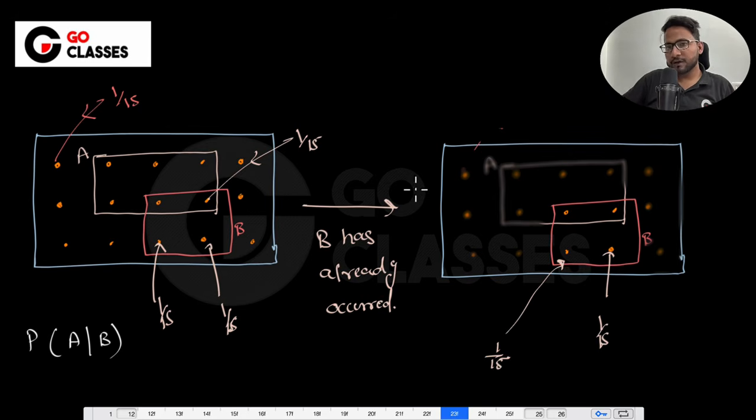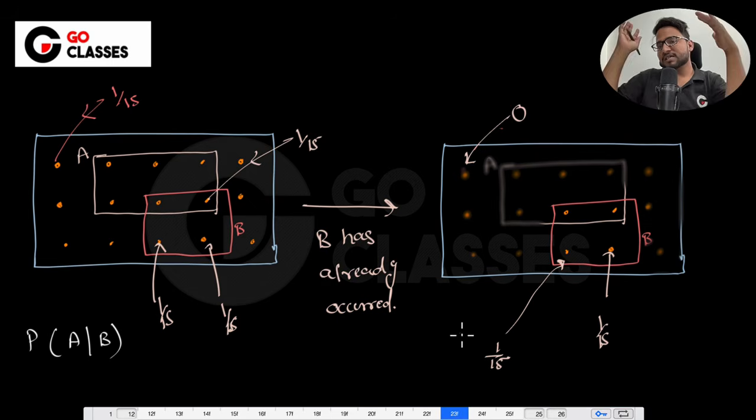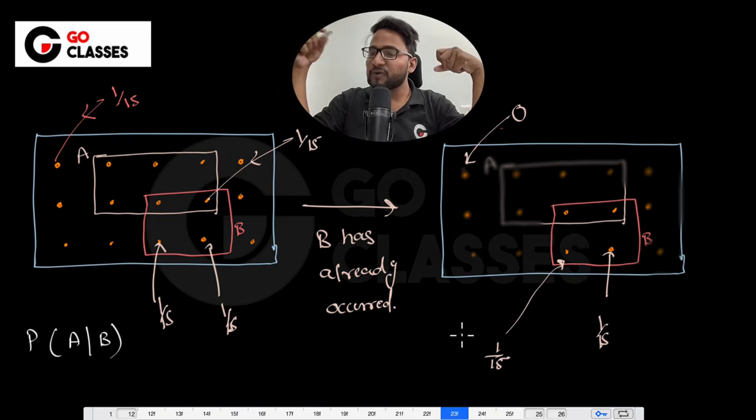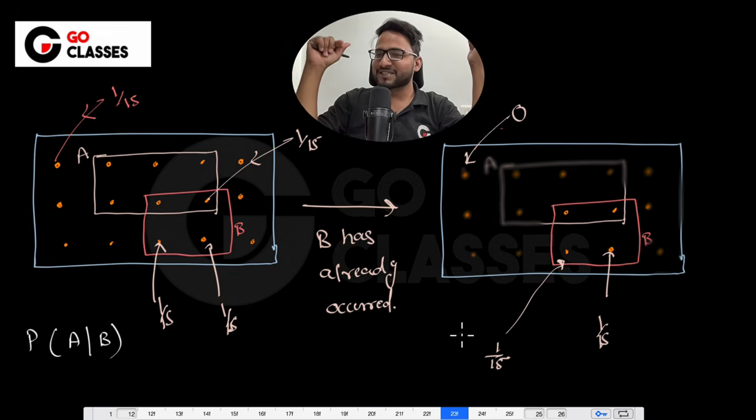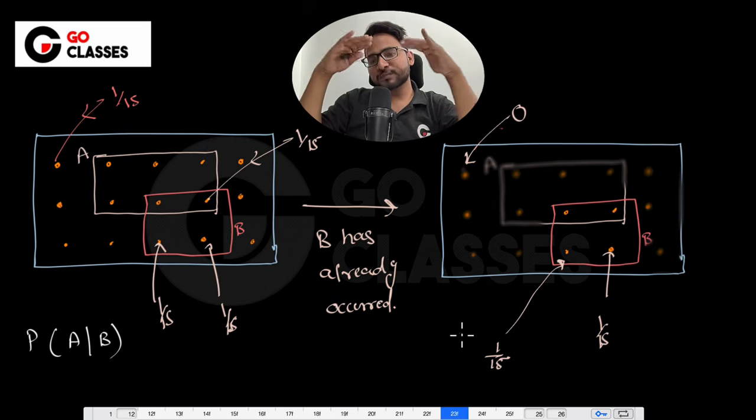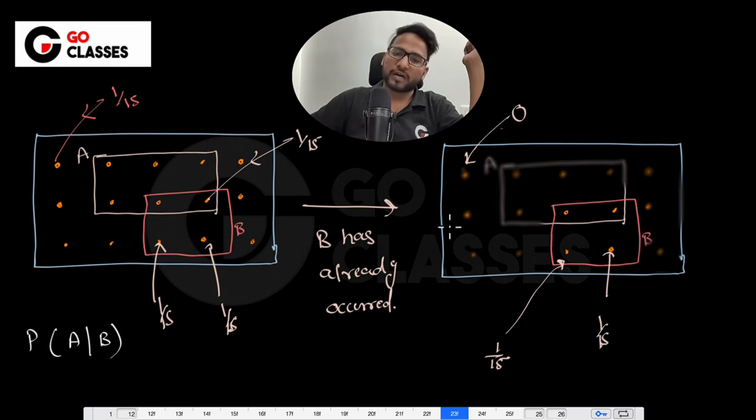Now B has already occurred, and in this case you have to redistribute the probabilities, because some of the probability mass is shifting here and there. See, the probability of this particular outcome is actually 0. So these probabilities are 0. Earlier these probabilities were 1 by 15. So the probability mass is shifting here and there. Now let's see if we can redistribute the probabilities and still get the answer. Isn't it a nice exercise to do? Do you want to do it? Just pause this video.